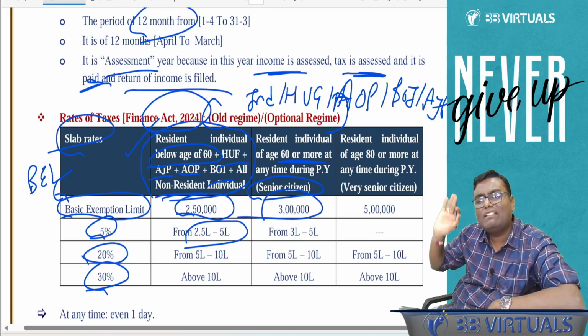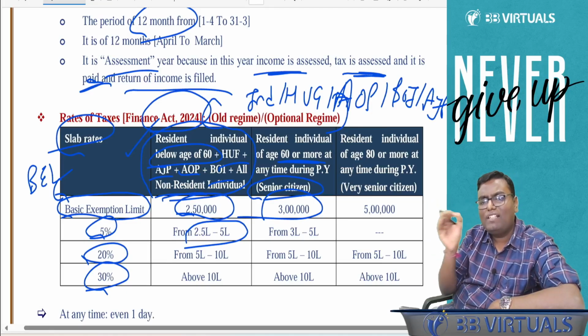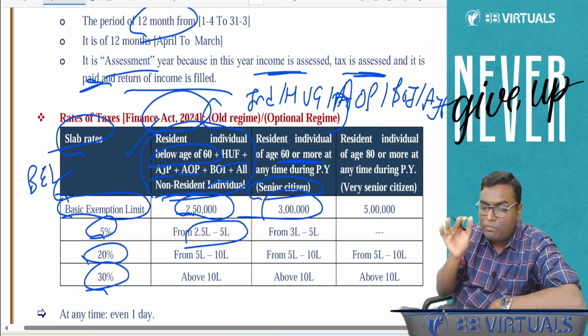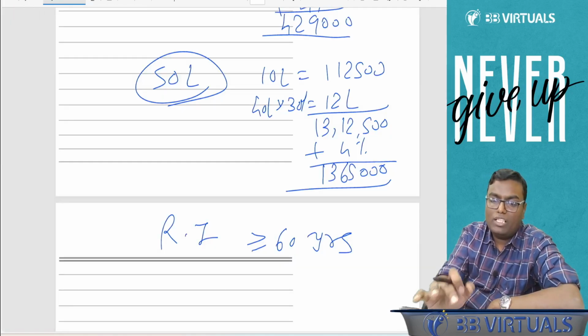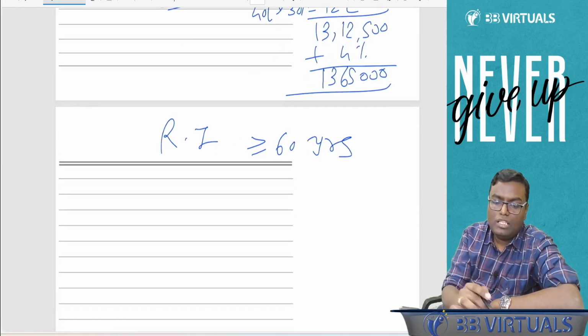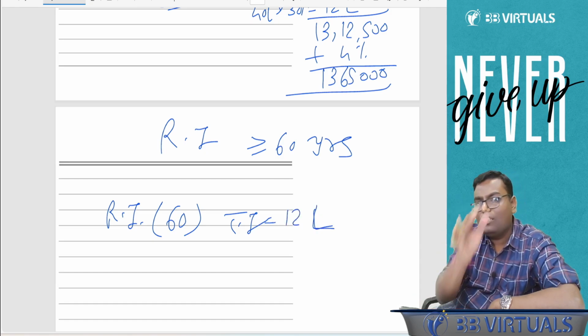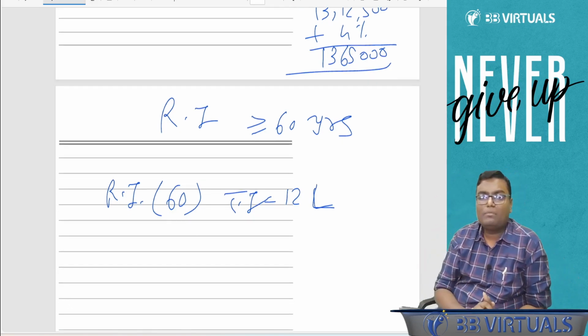Achha, balance everything same. Up to 3 lakh 0, then 3 lakh to 5 lakh 5%, 5 lakh to 10 lakh 20%, above 10 lakh 30%. Even 4% health and education cess is also applicable. So tell me, what if I am a resident individual, age exact 60 years, my total income is 12 lakh rupees. Calculate my tax payable.